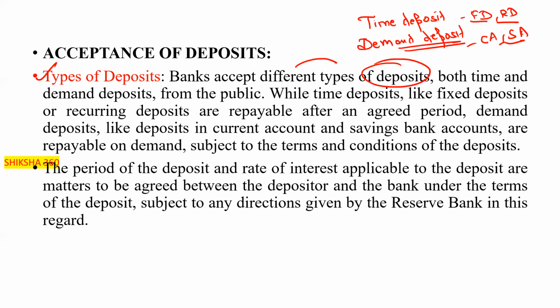While time deposits like fixed deposits or recurring deposits are payable after an agreed period, demand deposits like deposits in a current account or savings account are repayable on demand, subject to the terms and conditions of the deposits.